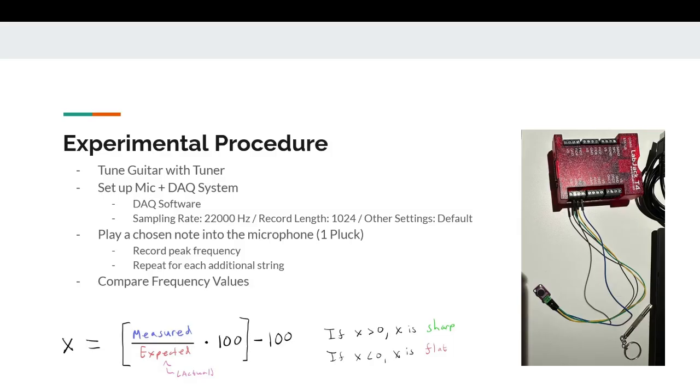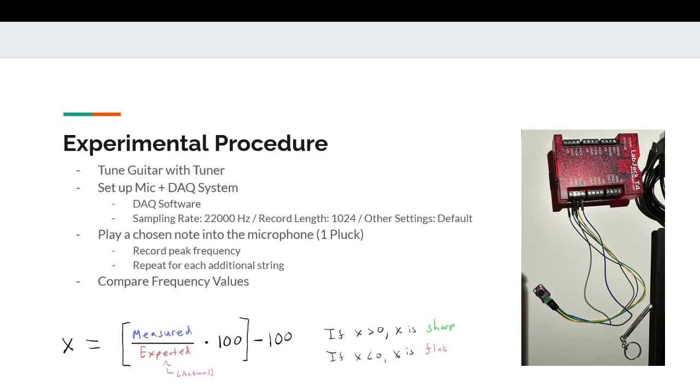To carry out my experiment, I first tuned my guitar with the tuner to its quote-unquote perfect spec. I then set up a mic and data acquisition system with my laptop, shown on the right. After I ensured that my guitar was tuned and that my data acquisition software was working, I played a chosen note one time into the microphone, where I could then record peak frequencies that would show up in the system. And I repeated this process for each of the 6 strings on my guitar.